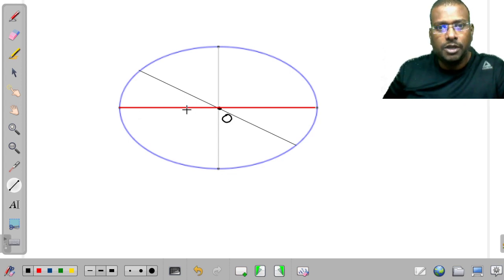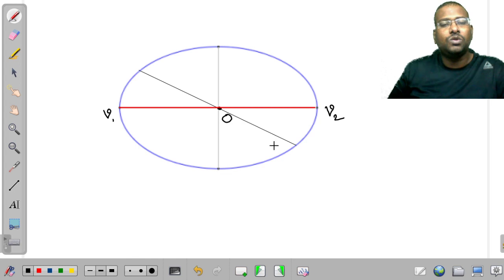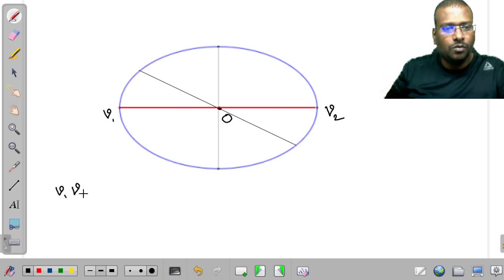Fortunately, this particular largest axis is going to coincide with the vertices V1, V2. So here V1V2 is nothing but 2a.